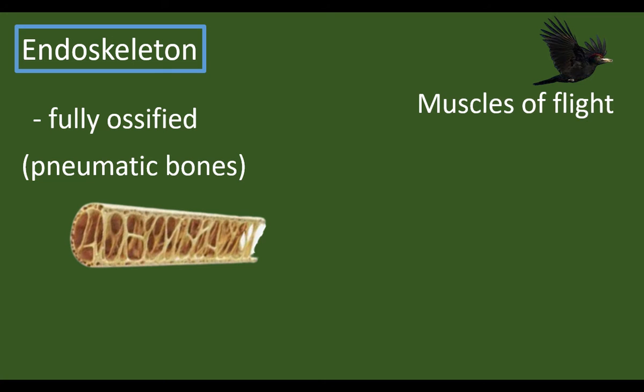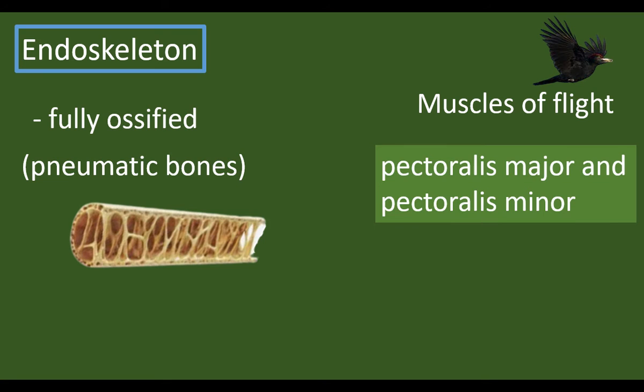They have muscles for flight. The flying muscles are pectoralis major and pectoralis minor. These muscles help in flight.